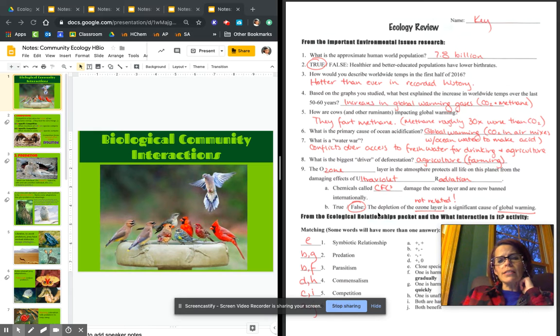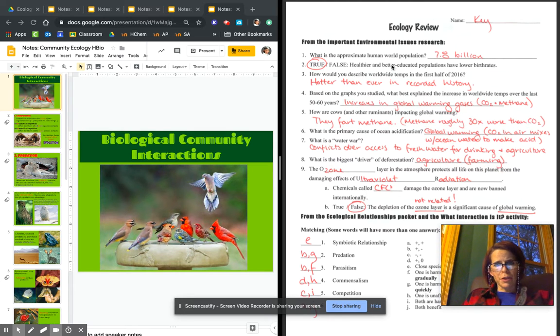I am going to go over the study guide. You can see I have a split screen here. I opened 5 sets of notes over on the left side of the screen. Those notes are all available on Moodle under ecology. It's called all notes here or something like that. You can reference back to those notes at any time, but I'll go back and forth a little bit just so you can see where they are. Okay, I'm going to start at the top of your ecology review packet and just go back and forth between the notes and the review packet. Things that I really want you to know from our review packet.